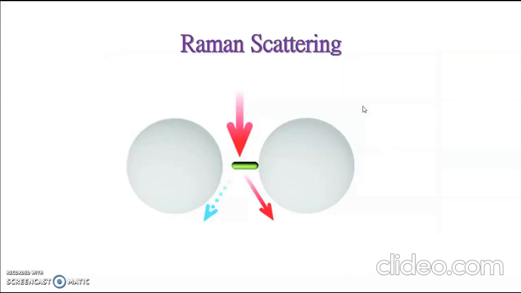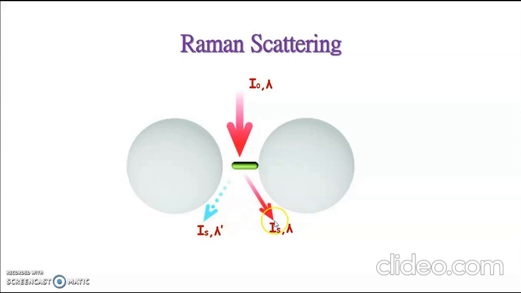So, the Raman effect can be illustrated as follows. When an electromagnetic radiation having intensity I0 and wavelength lambda is incident on a molecule, the scattered radiation definitely has a different intensity IS, but the wavelength of scattered radiation can either be the same as that of the incident light or different from that of incident light, which I have denoted as lambda prime.